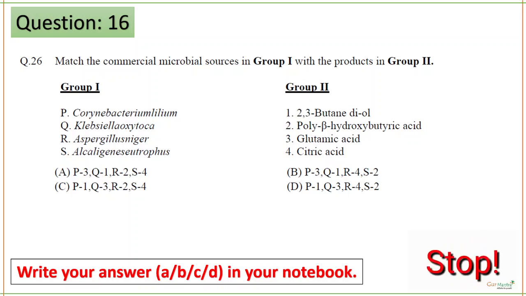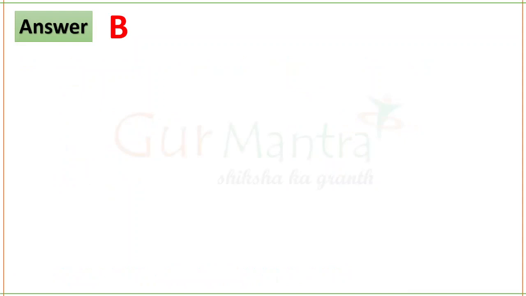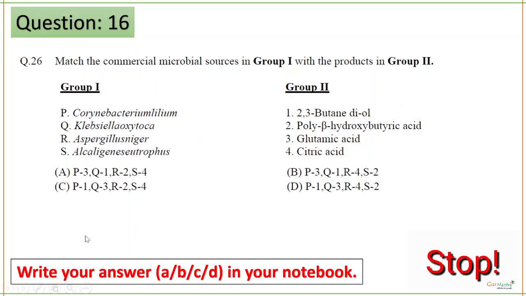So this is the match the following question for commercial microbial sources and the products. The correct answer for this question is option B. You can see Corynebacterium lilium, that is for glutamic acid. Note it down, guys, because these types of questions they might ask you. Next is Klebsiella oxytoca, that is for 2,3 butanediol. Next is Aspergillus niger for citric acid, and Alcaligenes for polybeta hydroxybutyric acid.